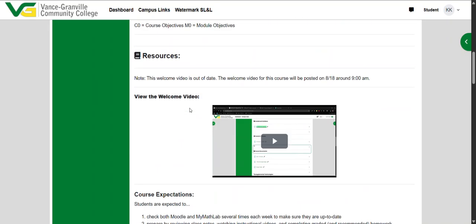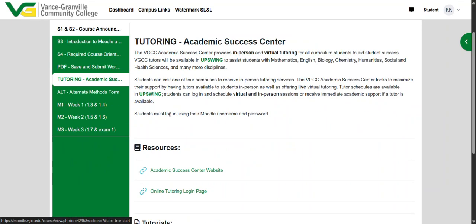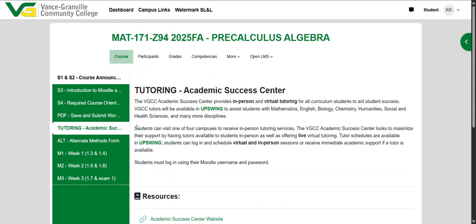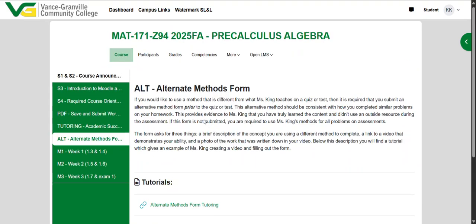All right, I'm going to direct your attention to some other important information. Here we'll come back to this in a second about PDFs, but if you click on tutoring on the menu, you can see the same information that's in the condensed syllabus on how to sign up for free tutoring through Vance Granville. Here is the alternate methods form that I talked about before.